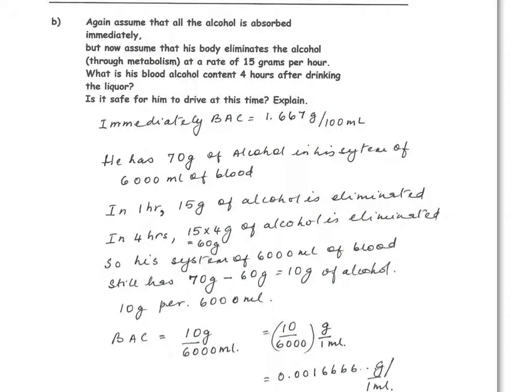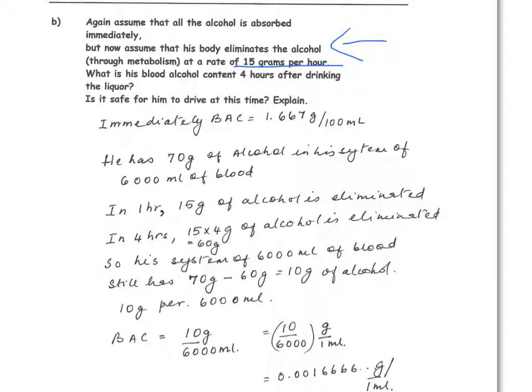So the next part of the question says that if the alcohol gets immediately absorbed into the system of 6,000 milliliters of blood, but now we're going to add one more condition, which is the rate at which the body eliminates the alcohol. So it eliminates the alcohol at 15 grams per hour.